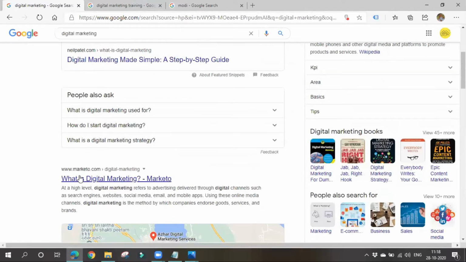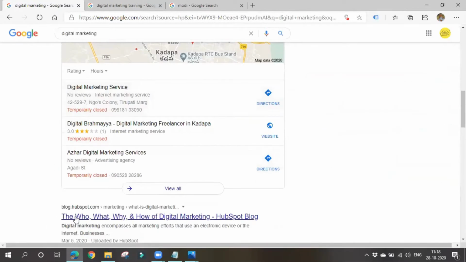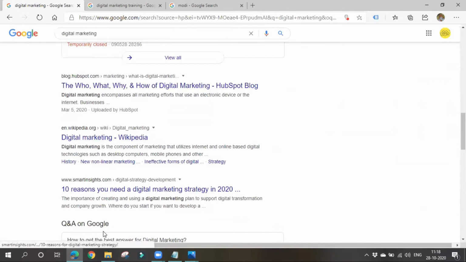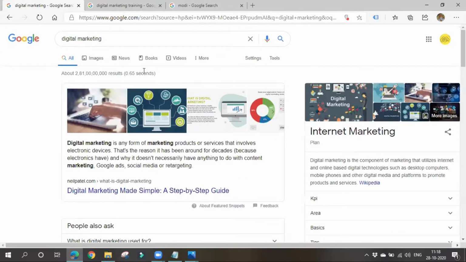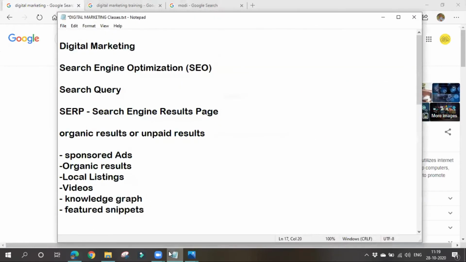This is the first position, this is the second position, this is the third position, and it goes on. So this is known as zeroth position. These things are also known as featured snippets. If our result appears in this position, we are doing very good. These are known as featured snippets.